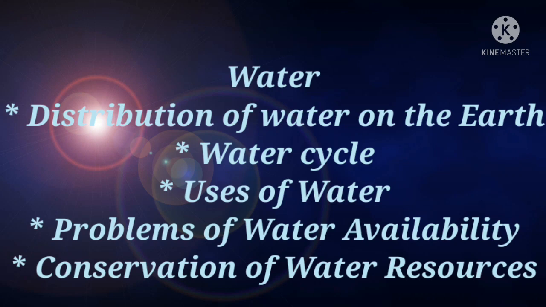Students, can you tell in what forms is freshwater found on the earth? Yes, freshwater is found in the forms of groundwater, water in rivers and lakes, and as water vapor.